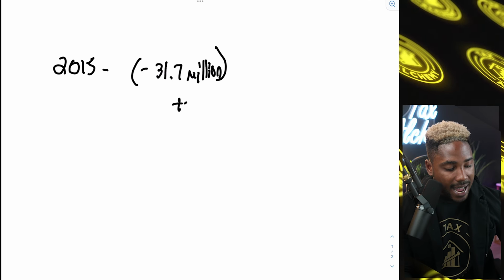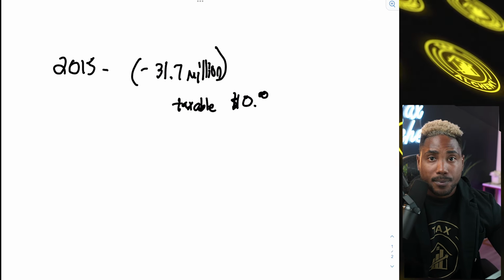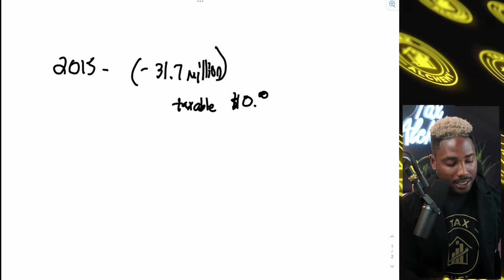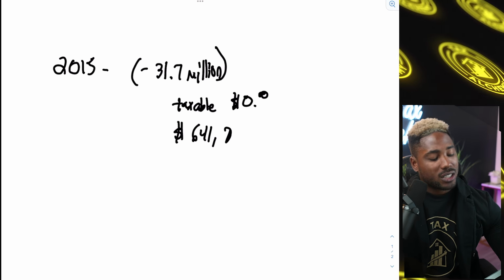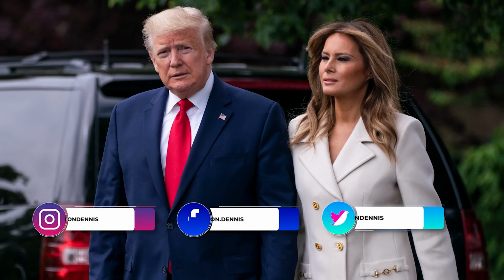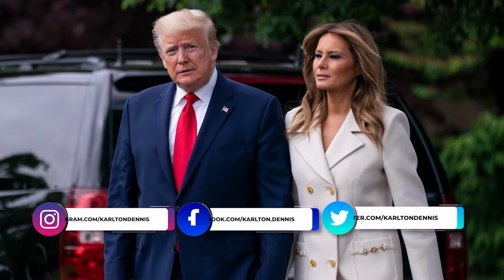So this means that his taxable income was obviously going to be $0, okay? But they still paid federal income taxes that year. In that year, they paid federal income taxes of $641,931. So they didn't escape taxes the year of 2015, but they did report negative income in 2015.